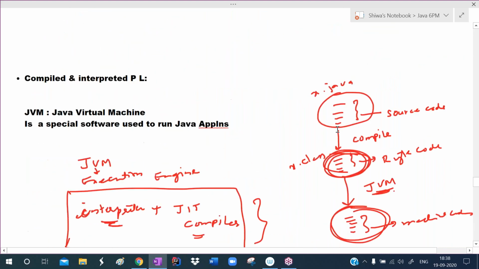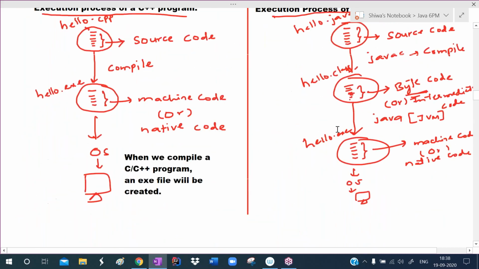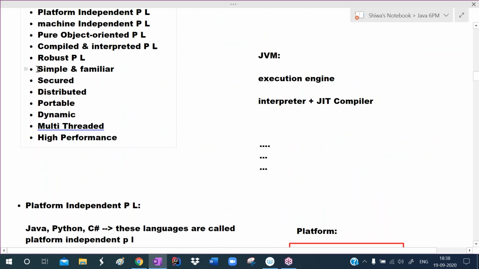Okay. The next feature is that it is simple. Sir, excuse me. Yes. Sir, here garbage collector means a recycle bin, sir?